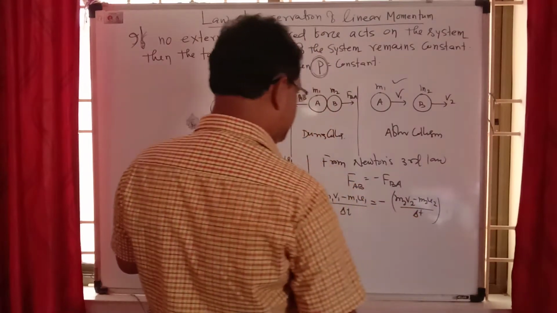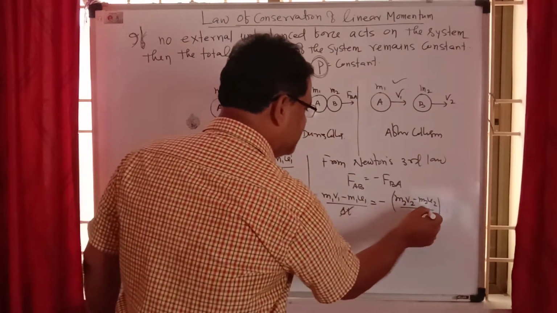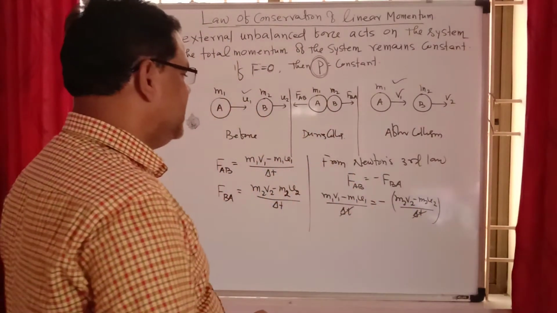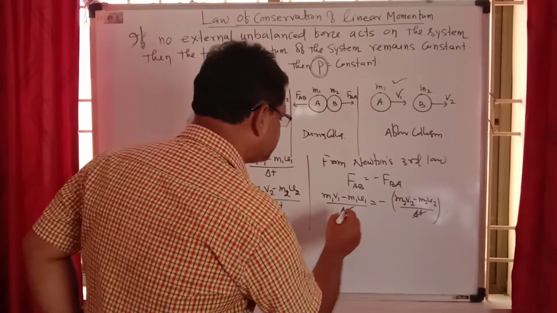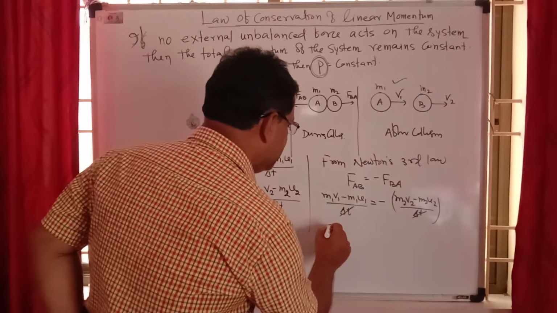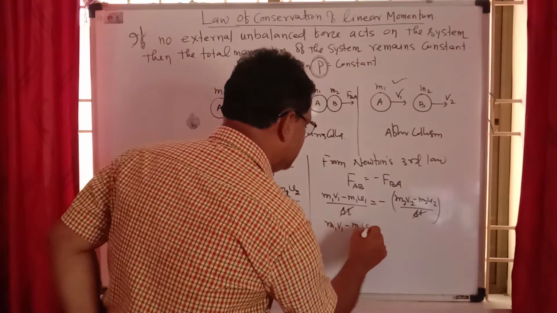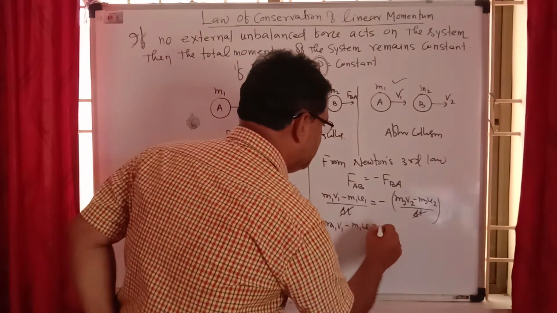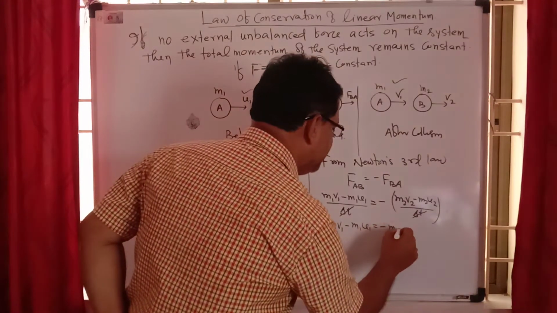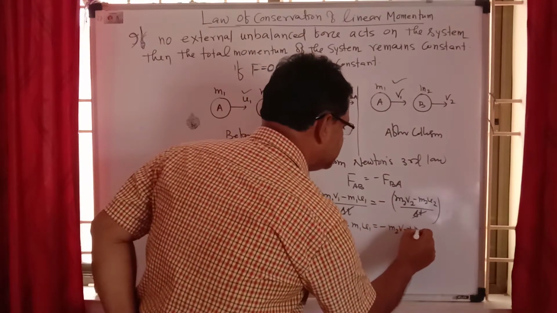The time interval delta t for both bodies cancels, and the remaining is m1v1 minus m1u1 equals minus m2v2 plus m2u2.